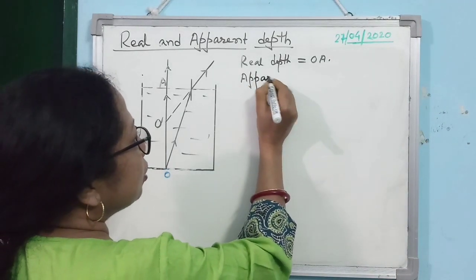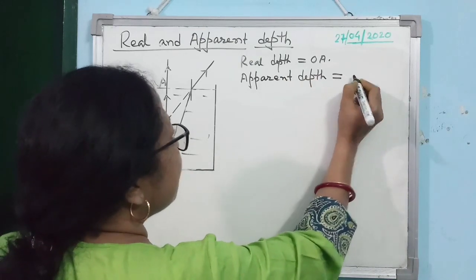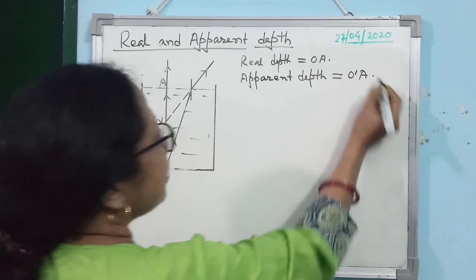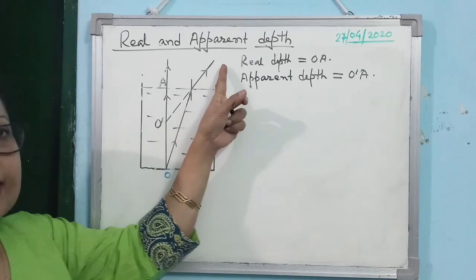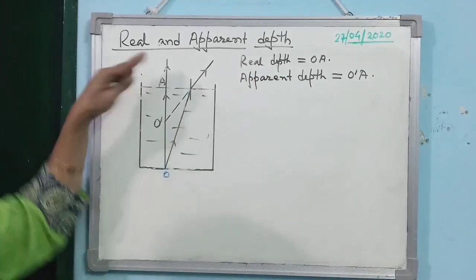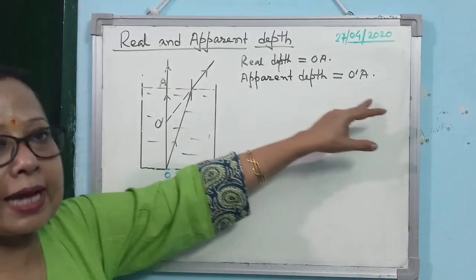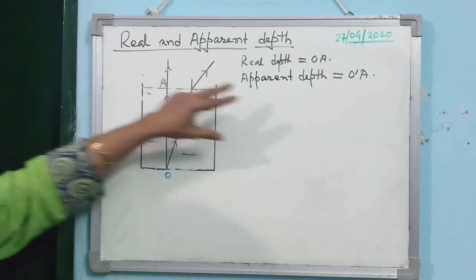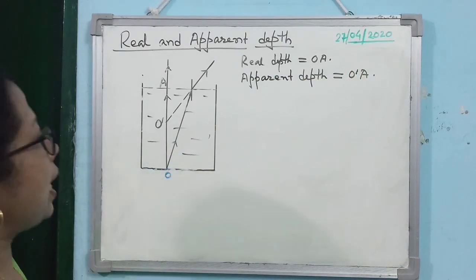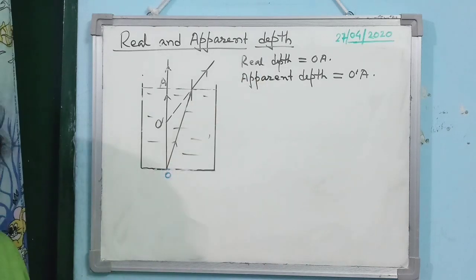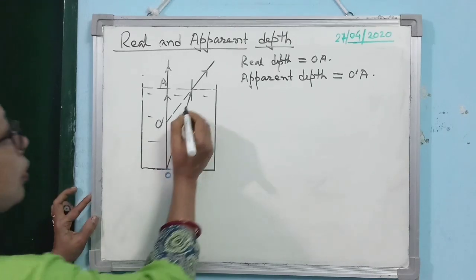Is that clear? This happens whenever refraction takes place from one medium to another. In this case, refraction is taking place from denser to rarer medium, and looking at the diagram, the real depth is OA, whereas the apparent depth is O dash A. So the apparent depth is smaller than the real depth. Now we have to find a relation between the real depth and the apparent depth. So let us try to do that.